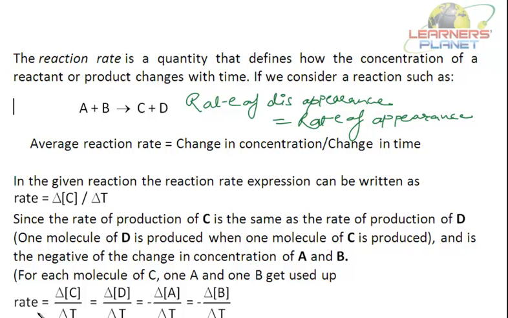Right? So this can be written as rate is equal to delta C by delta T, that is change in concentration of C per unit time, is equal to the change in concentration of D per unit time, is equal to the change or the disappearance of concentration of A per unit time and also the change in concentration of B per unit time. So if at all one of the values is given, that is if the rate of disappearance of B is given or the rate of change in concentration of B is given, we can find out the rate of change in concentration of C, D and A.